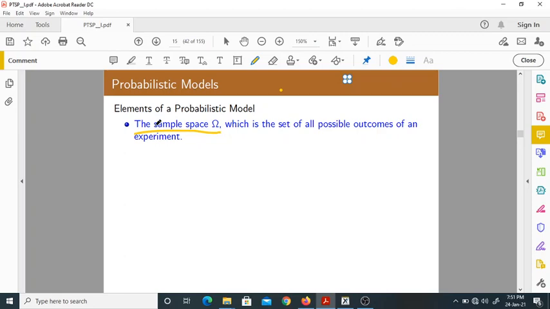There won't be much difference in the notation of the sample space and the universal set. Anyway, what does sample space mean? It is the set of all possible outcomes of an experiment. In probability we conduct random experiments, we take all possible outcomes, and they are called the sample space.